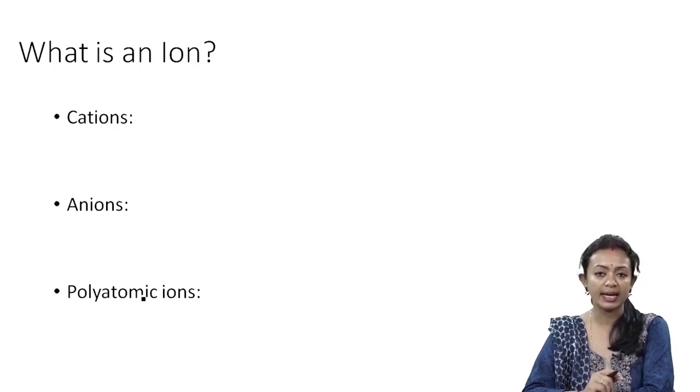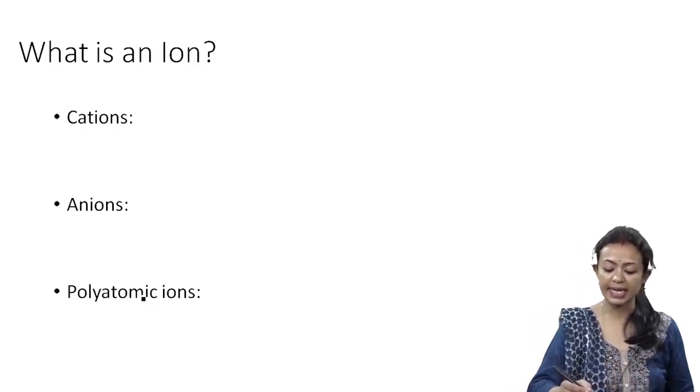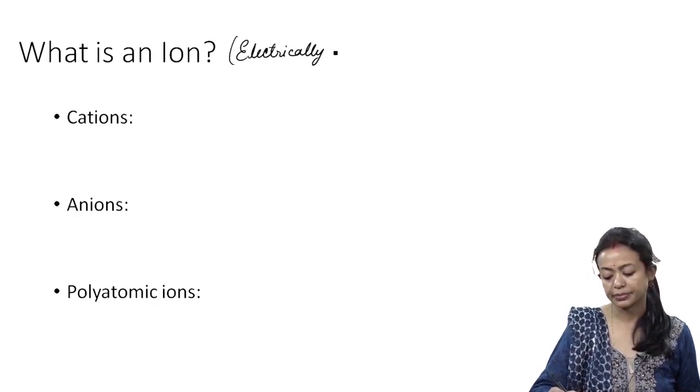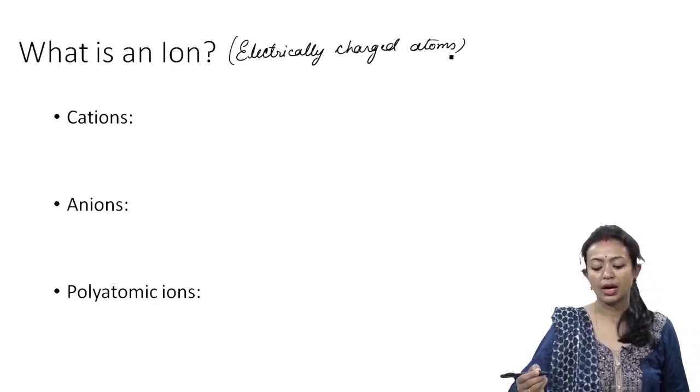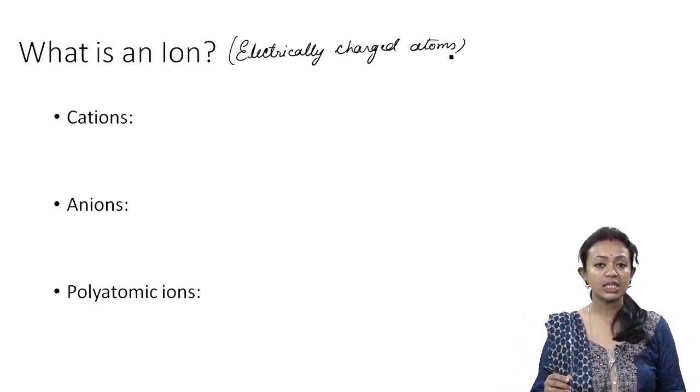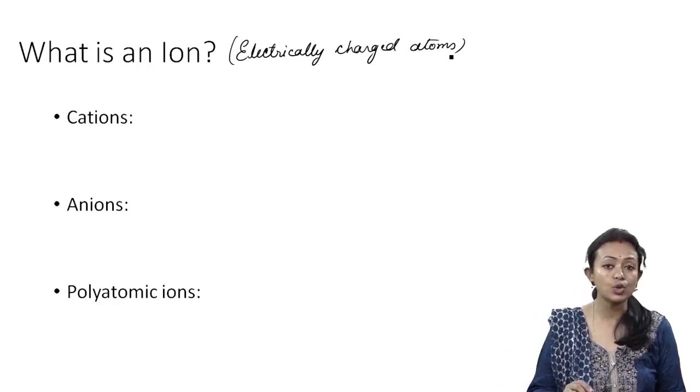Now what is an ion? Ions are basically electrically charged atoms. Now when I say electrically charged atoms, when you test the charge of an atom, atom is neutral, it has got no charge.